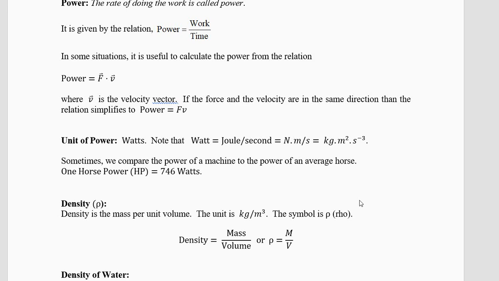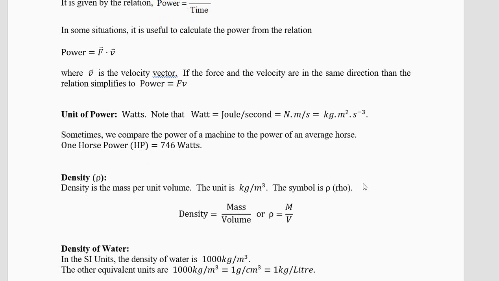They compare the engine to the horse because the horse came before the engine. So when the engine was made, somebody compared it with the horse. So 1 horsepower, HP, is equal to 746 watts. If you want to express your answer in HP, you have to divide by 746. One needs a calculator. It's not a very convenient number. Do not divide by 750. It is wrong. Divide by 746.